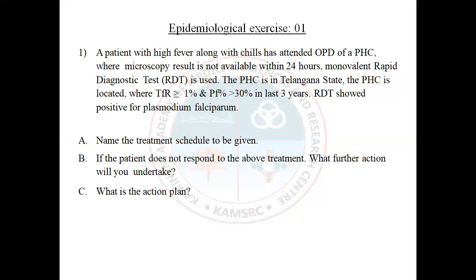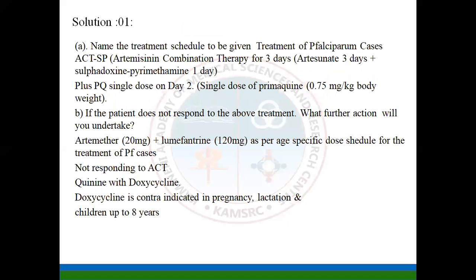So here the first case is a patient with high grade fever with chills attending an OPD. On the diagnostic test of RDT, it showed positive for falciparum. Next, the question is, name the treatment schedule to be given to this particular case. If the patient does not respond to the treatment given, what will be the further action? Then third, what is the action plan? So now we go with the solution.